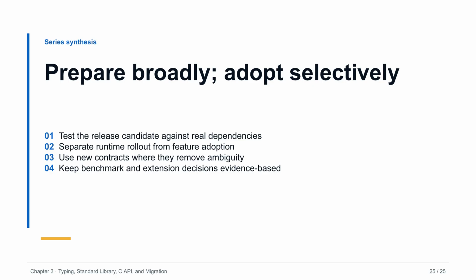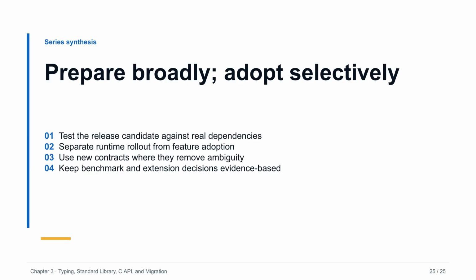Python 3.15 is no longer a speculative feature list. Its release candidate establishes a stable feature and binary target, while the ecosystem finishes its own support. The strongest preparation is broad. Run the candidate, collect warnings, test encodings and imports, profile representative work, validate packages, and audit extensions. Adoption can then be selective.